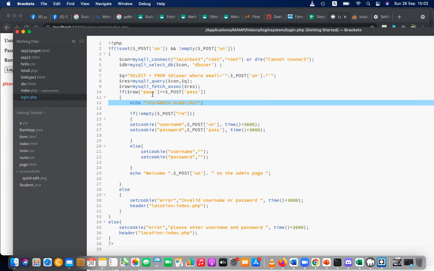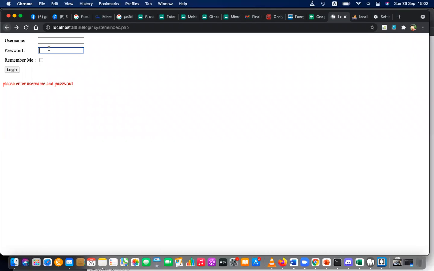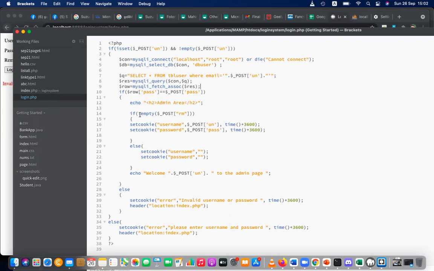If $row password, $_POST password, $row password is this one. Okay, let's give space and some password login, not invalid username. Space login. This is invalid thing. This is a trick because the password is empty and it's allowing you to log in. So here, row password is also empty. This is also empty. So that's the reason.